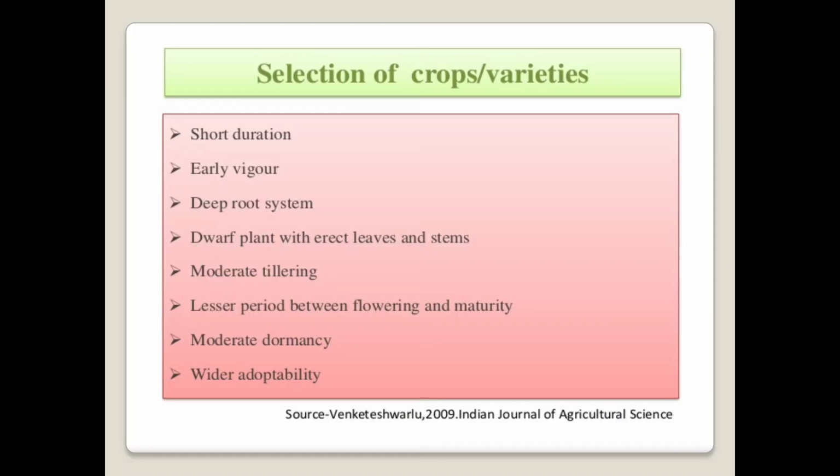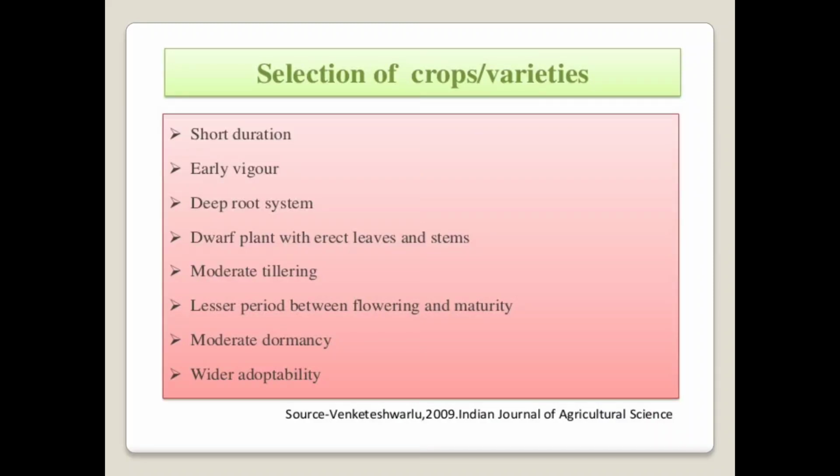Then the selected variety should have early vigor. They should have a deep root system. That means they are able to extract moisture from the lower layer of the soil. Then, whatever variety or crop is selected should be a dwarf plant with erect leaves as well as stem. The selected crop should have a moderate number of tillers, and a lesser period between flowering and maturity.